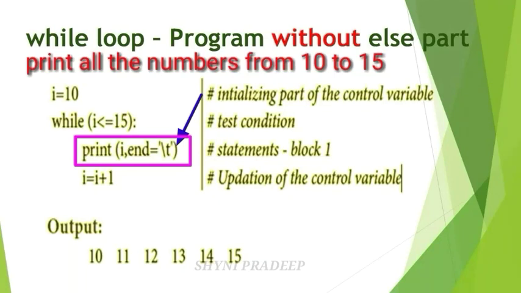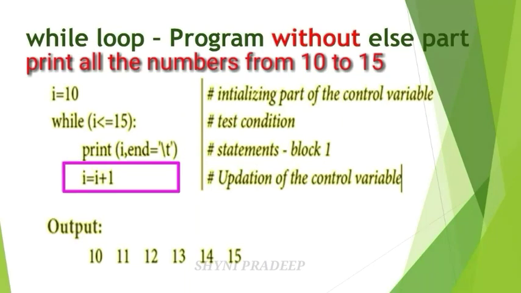If you want to add a new line, you have to write \n here. Tab is used for giving some white space between two digits. Here it prints the value of the I variable. And next, increment. Increment means I is equal to I plus 1. So this is the program for the while loop.